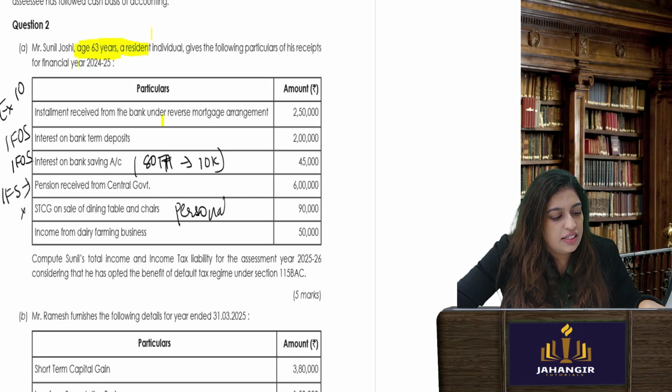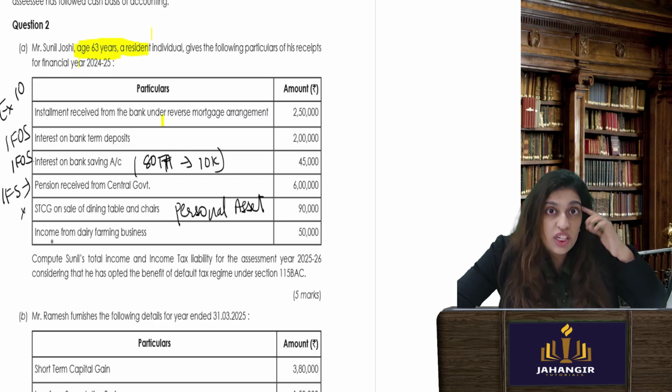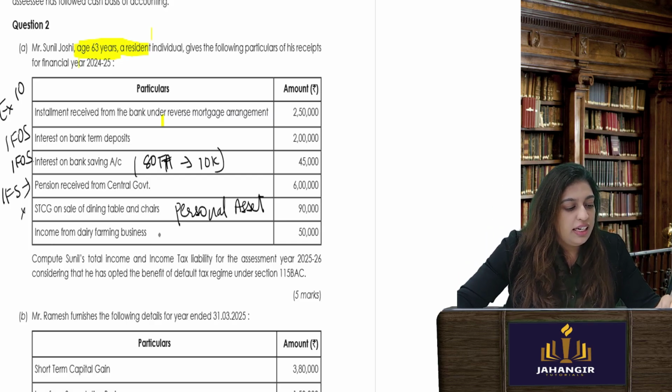Easy, just write one line: subject to assumption taken, it is a personal asset. Make a logical assumption that my dining table and chair cannot be taxed. Income from dairy farming business. This is income from business.